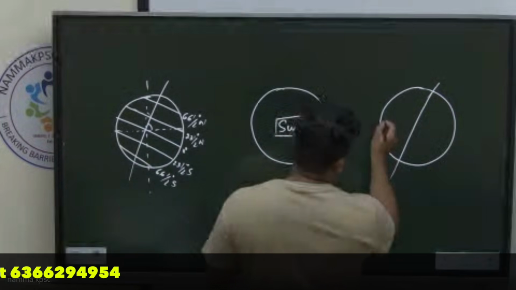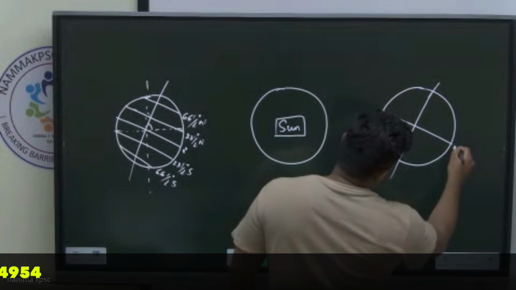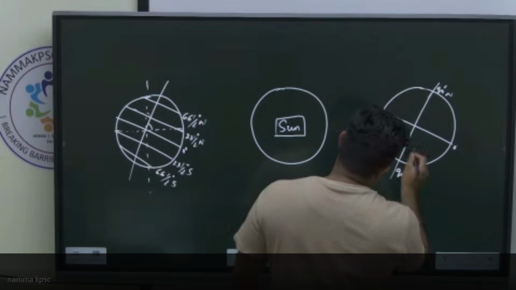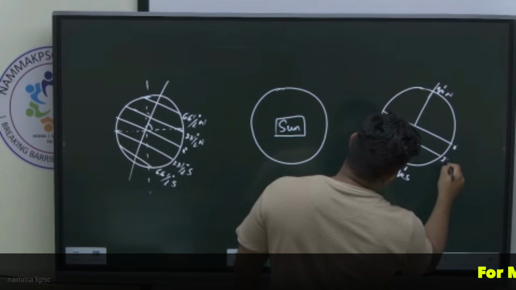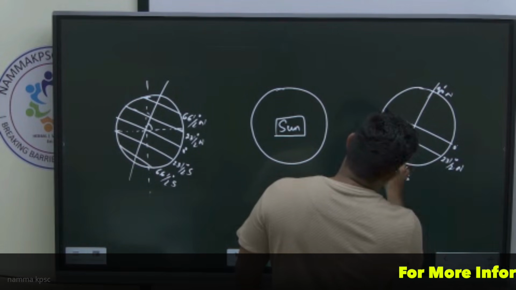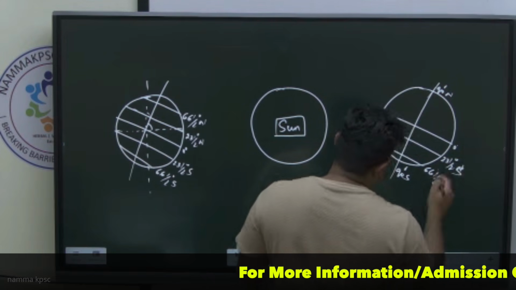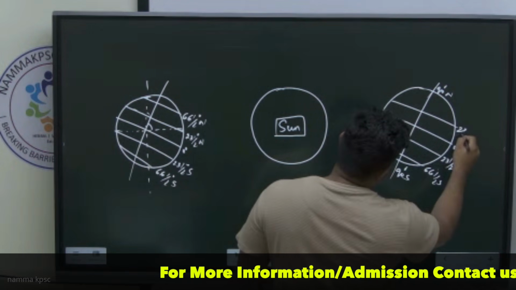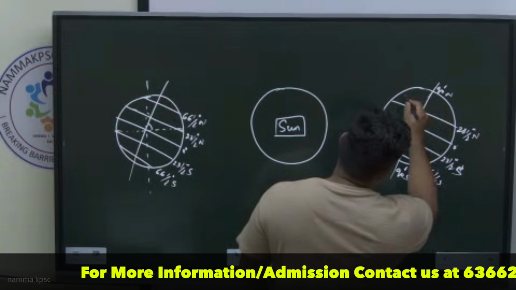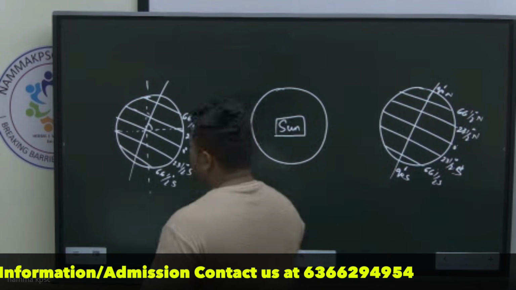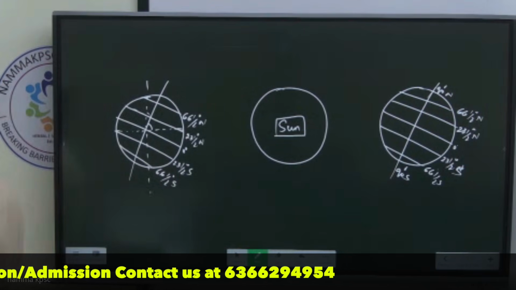Alignment will remain the same. 0 degree, 90 degree north, 90 degree south, 23.5 north, 66.5 south, 23.5 north, 66.5 north. Okay? So these are two different positions of the earth.